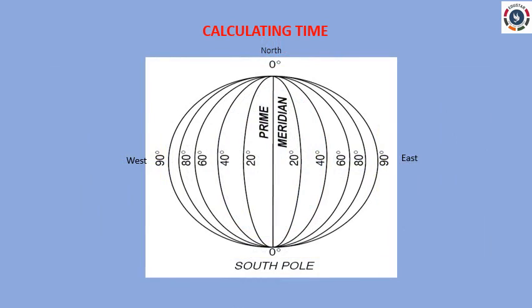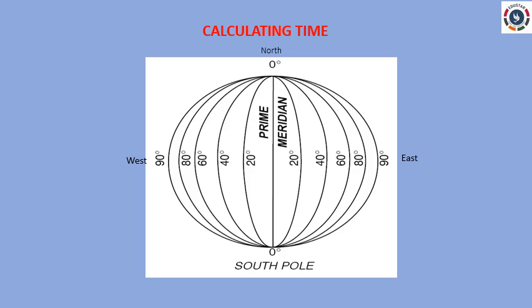Last topic is calculating time. Longitudes help in calculating time. The difference between two consecutive longitudes is of 4 minutes. When we travel eastwards from the prime meridian, we need to add 4 minutes on passing each meridian. Similarly, when we travel westwards from the prime meridian, we need to subtract 4 minutes as we pass each meridian.